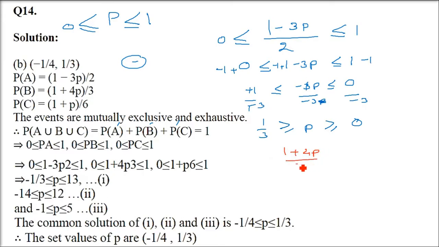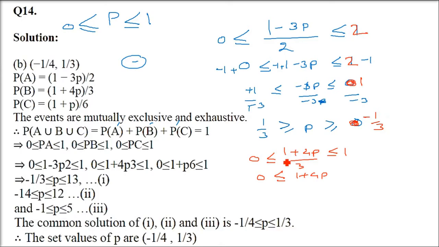1 plus 4P by 3. So this is going to be between 0 and 1. Multiply both sides by 3. So you get this as 0, 1 plus 4P. Multiply both sides by 3. So you get less than or equal to 3. So as I said, we multiplied by 2. So it is 2, this is 2 minus 1. So 1. So this is going to be 1. And this is minus 1 by 3. Okay. Now I corrected it.